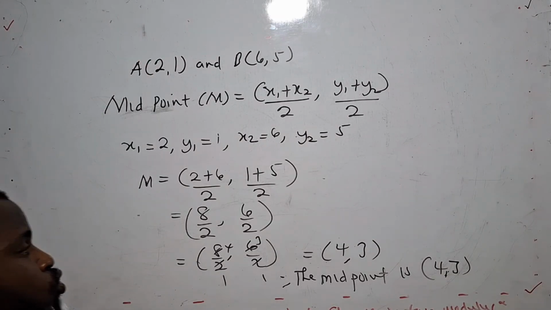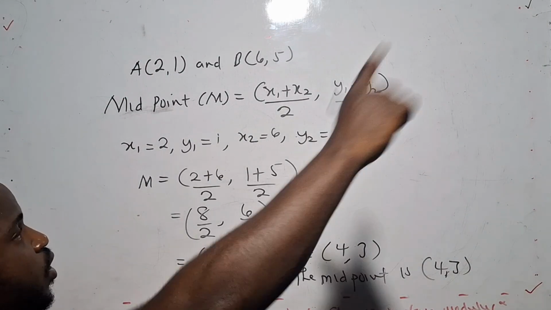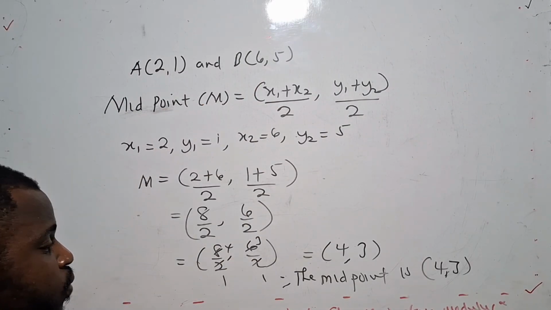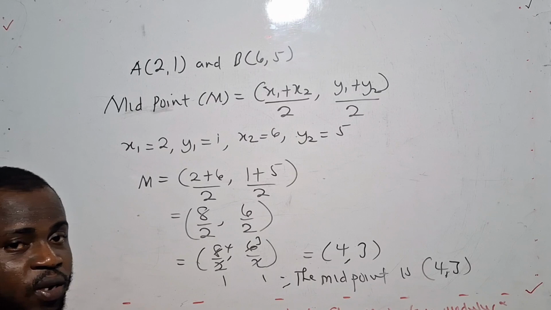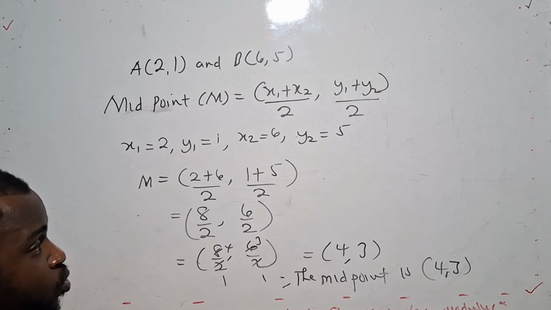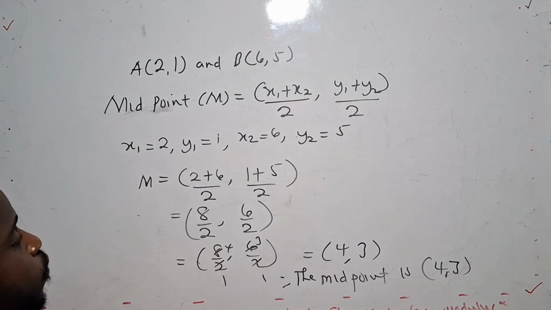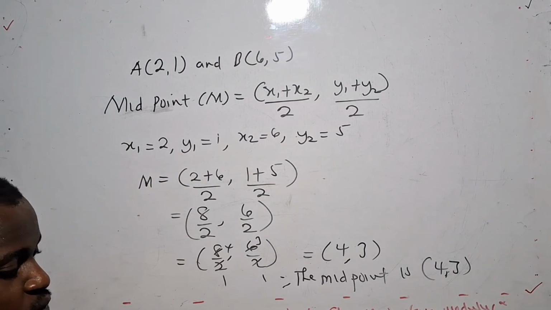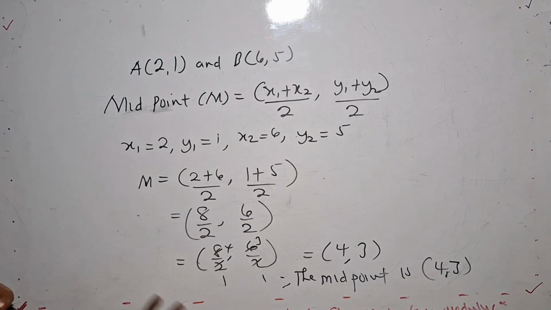And when you try to draw the number plane and draw the linear graph and plot these 2 points, this point is going to be exactly the middle of that line. So it's basically about knowing how to use the formula to calculate for the midpoint we have asked you to calculate. Yes, so this is how we solve it.